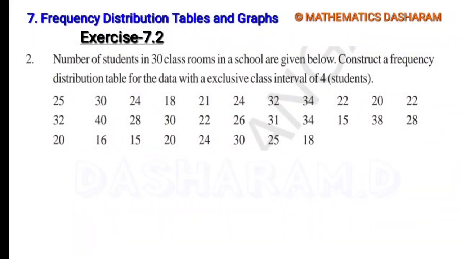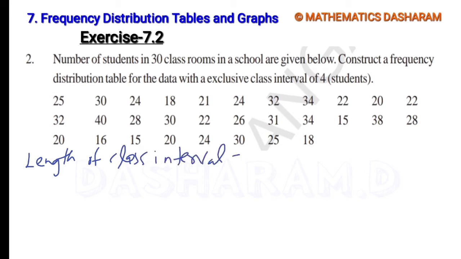Next, the second question: the number of students in 30 classrooms in a school are given below. Construct a frequency distribution table for the data with an exclusive class interval of 4 students. I will explain what an exclusive class interval is. Here 4 students means the given length of class interval is 4.